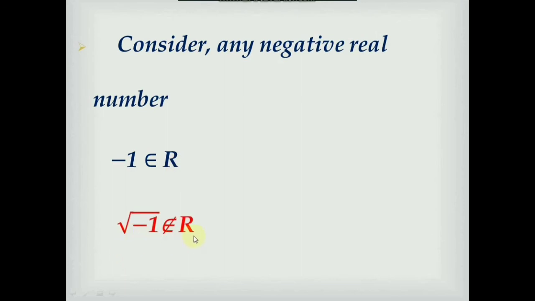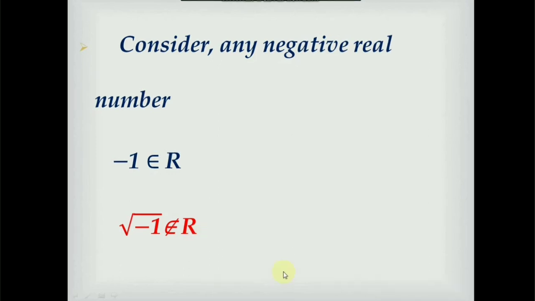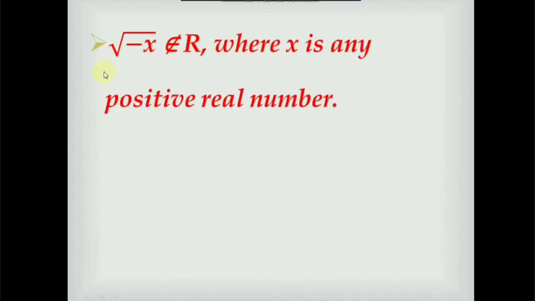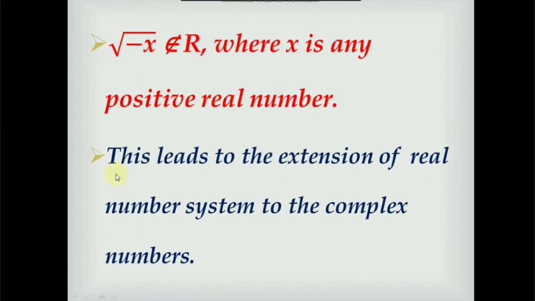We know that the root of -1 does not belong to the set of real numbers. That is, there does not exist any real number whose square is -1. In general, we can say that the root of -x does not belong to the set of real numbers, where x is any positive real number. That is, it is impossible to find the square root of a negative number in the set of real numbers. This is the limitation of the set of real numbers. This leads to the extension of the real number system to the complex numbers.